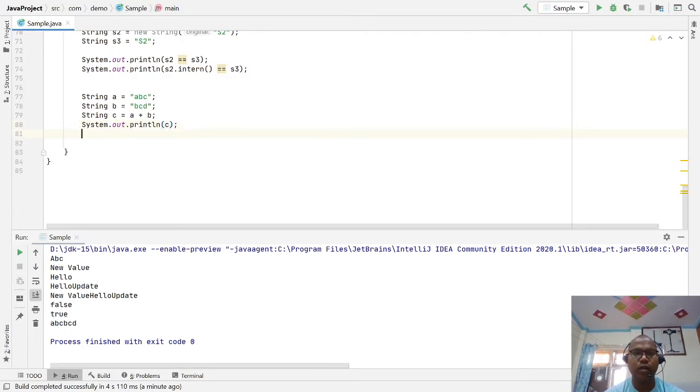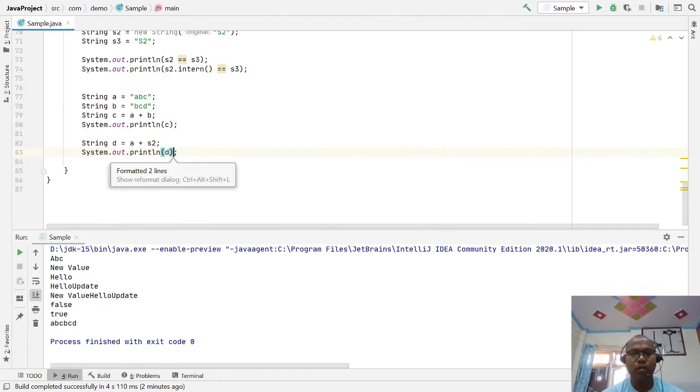If you write code like here, A plus S2, and print D, here what happens whenever the code is compiled: the compiler knows that A is your fixed ABC.